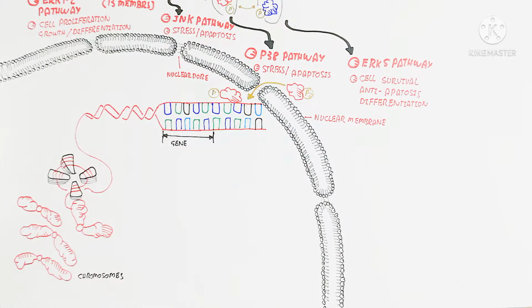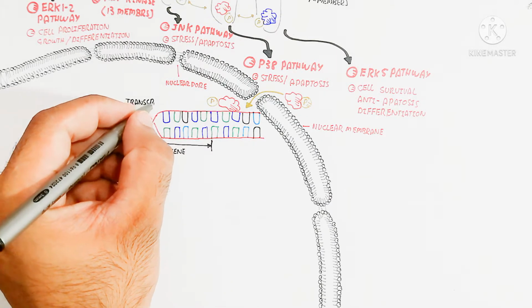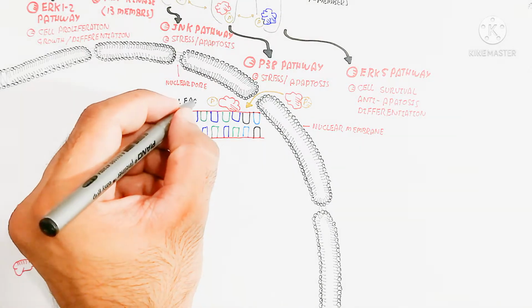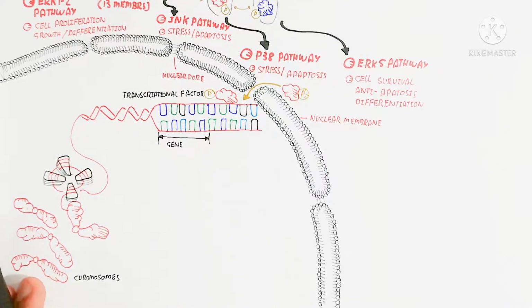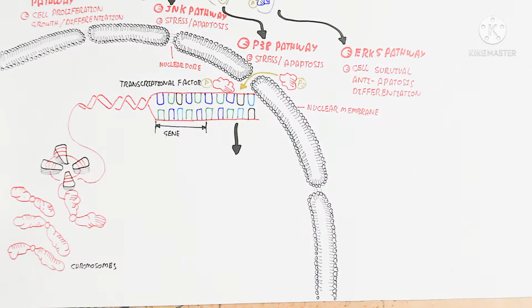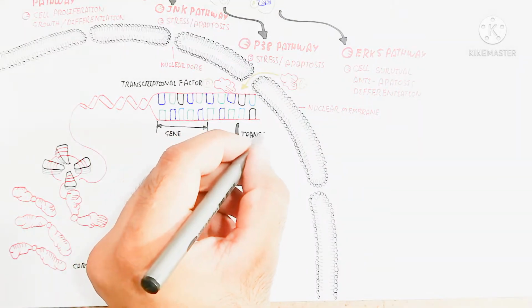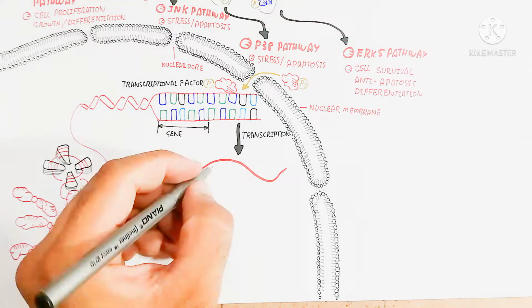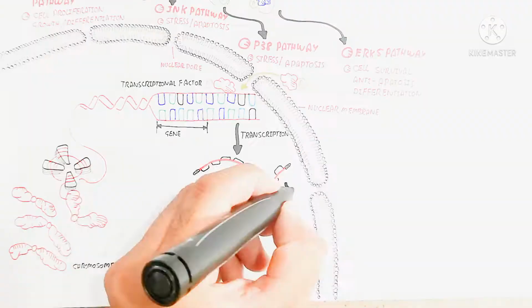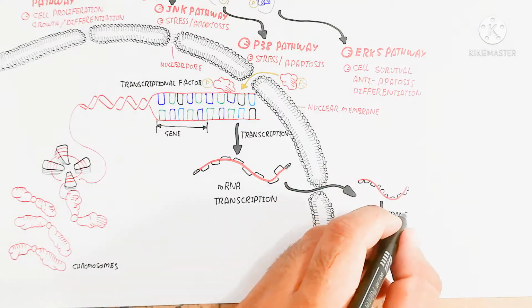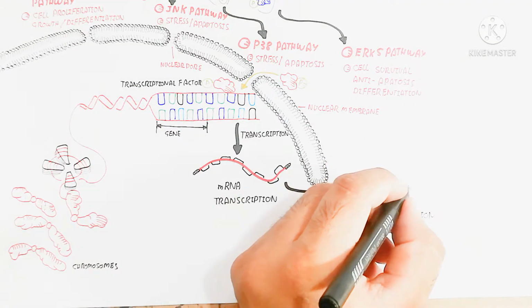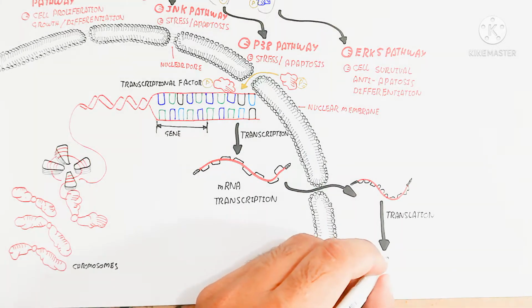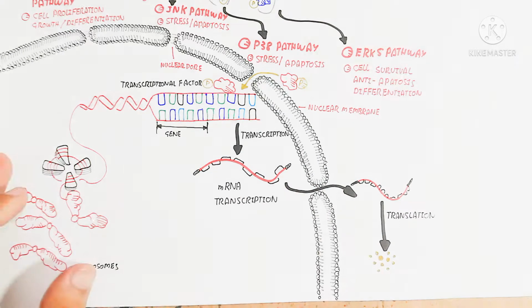This gene is specific for a specific pathway. So for example, the P38 pathway, which is used for stress and apoptosis, leads to the transcriptional factor binding with the specific gene site of the tumor suppressor gene. After the tumor suppressor gene binds, transcription of the messenger RNA from this gene of the DNA increases.